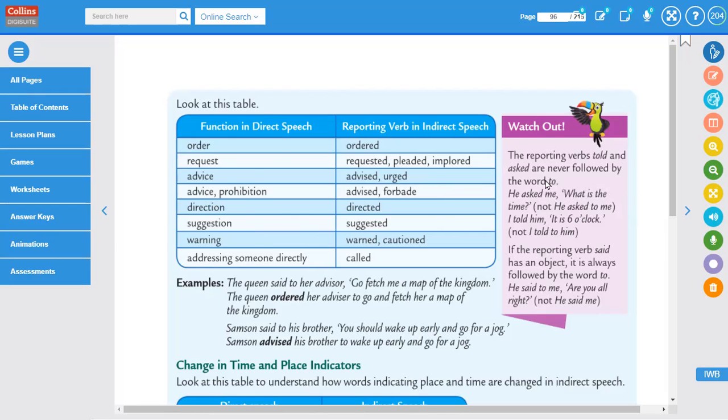Watch out. The reporting verbs told and asked are never followed by the word to. He asked me, what is the time? Not, he asked to me. We don't add any to just after the word asked. I told him it's 6 o'clock. Not, I told to him. We say, I told him. He asked me and I told him.